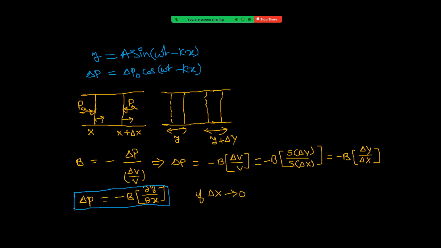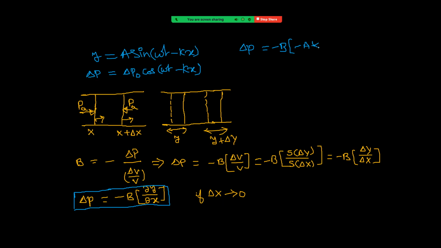Okay. Right. Now we want relation between displacement amplitude and pressure amplitude. Right. Now see what we can do. First find here dou y by dou x. Okay. So I'm writing here delta P equal to minus B. See what is now derivative of y with respect to x? With respect to x.